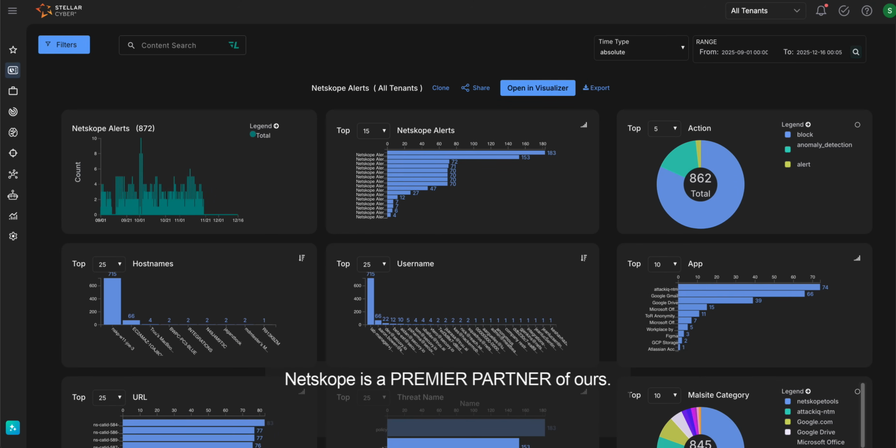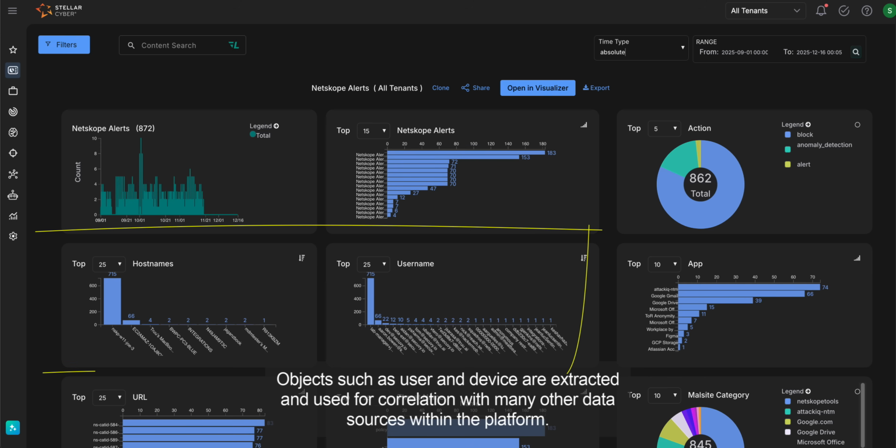Netskope is a premier partner of ours. The Netskope Secure Web Gateway is a preferred feed of Stellar Cyber. We ingest raw SWG records and honor the alerts that are derived. Objects such as user and device are extracted and used for correlation with many other data sources within the platform.